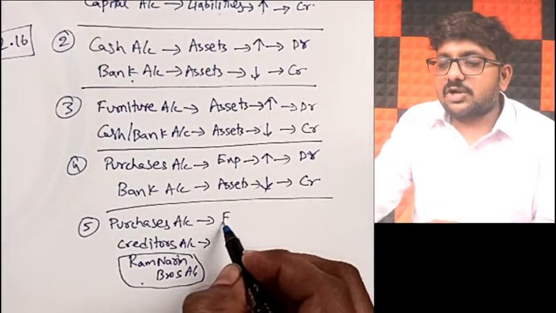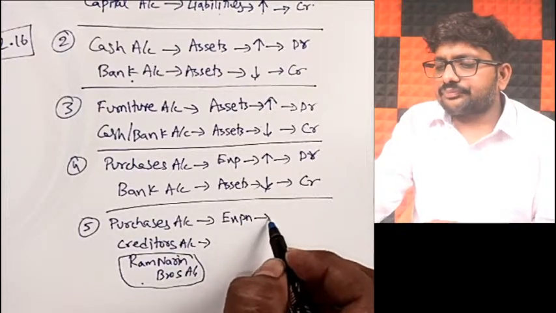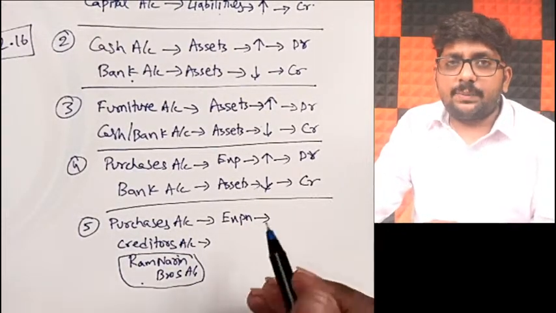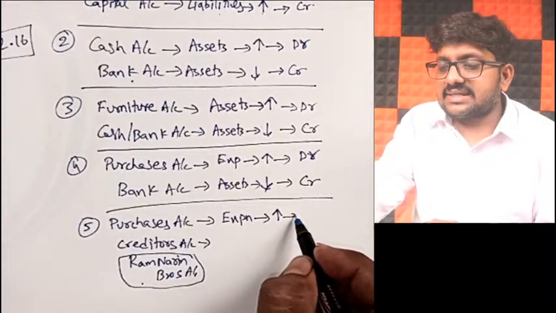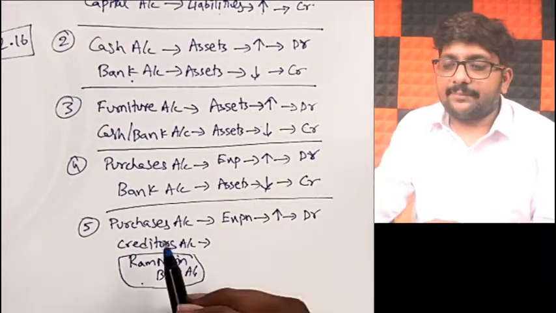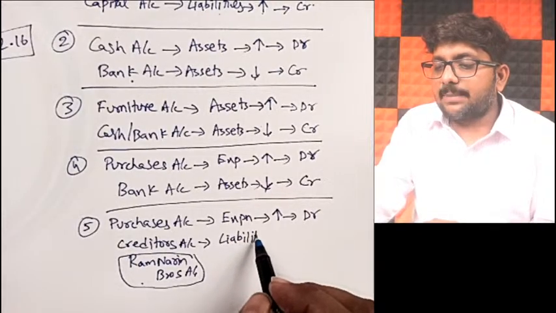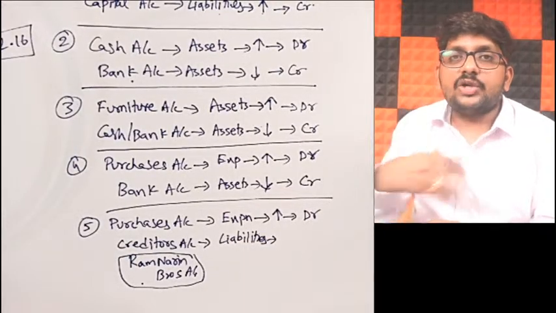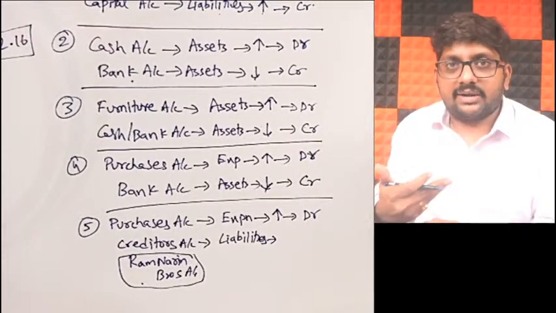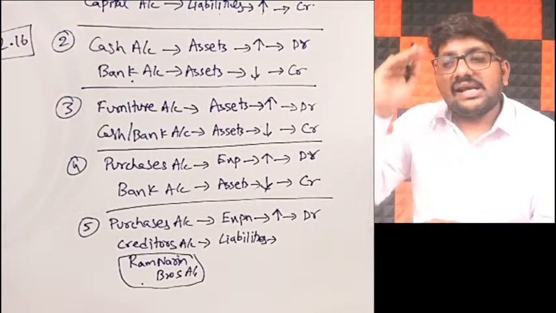Now purchase is a part of expenses. When you make a new purchase, your total expense will increase. When expense increases, what? Debit. Next, creditors are part of liabilities. You are getting a new liability. You have to pay more. Correct? So when you have to pay more, your liabilities are increasing.